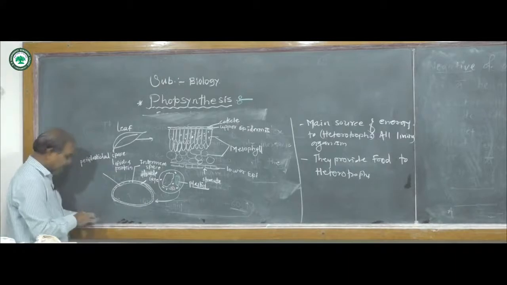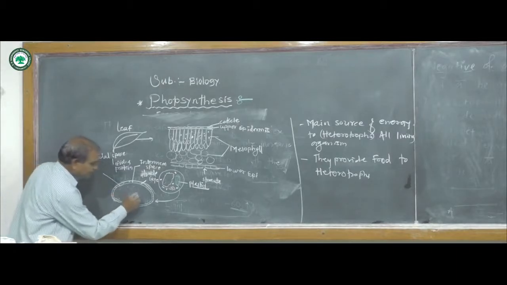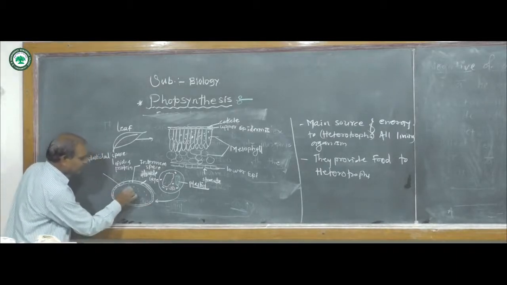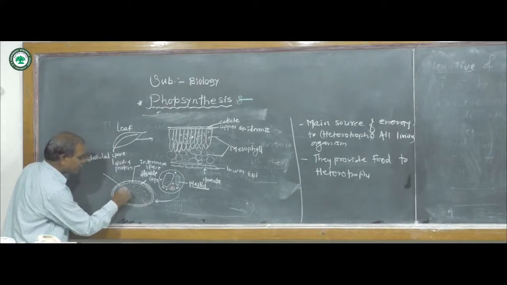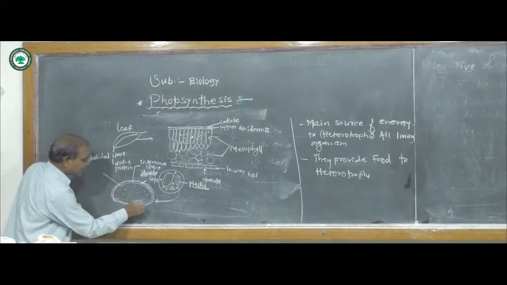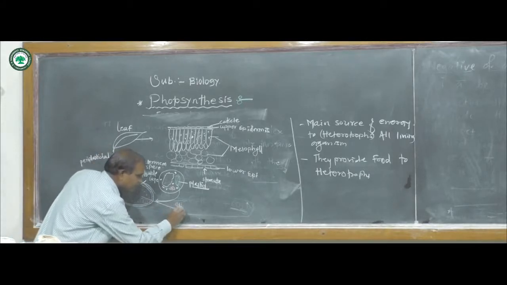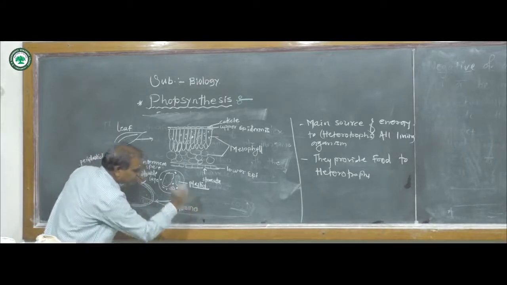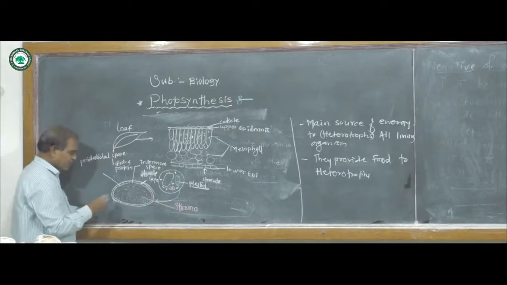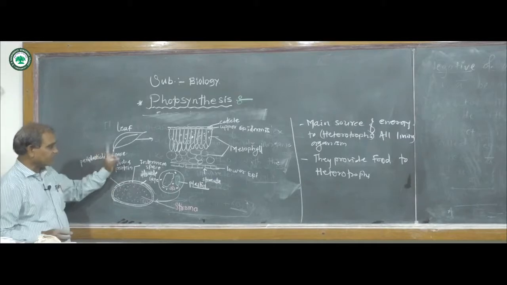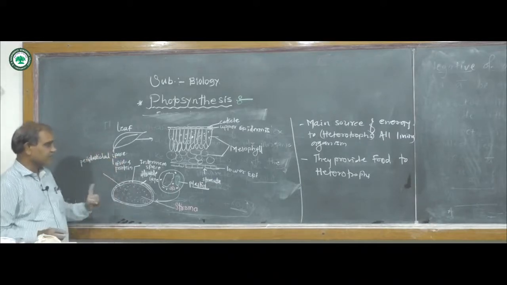Now inside the inner membrane there is a proteinaceous, gel-like fluid, which is called the stroma. This stroma contains different enzymes as well as coenzymes.